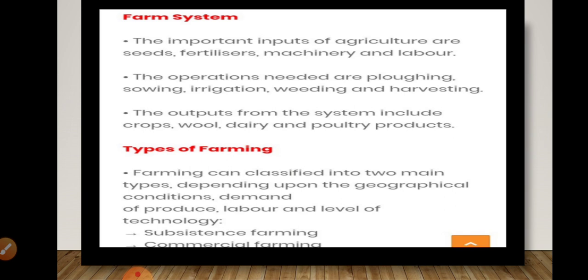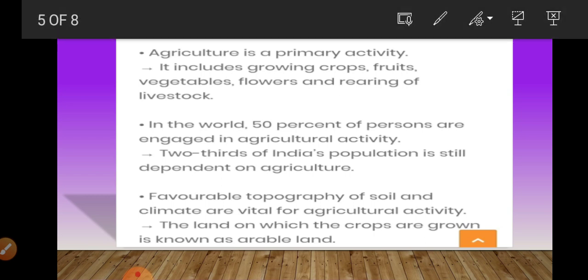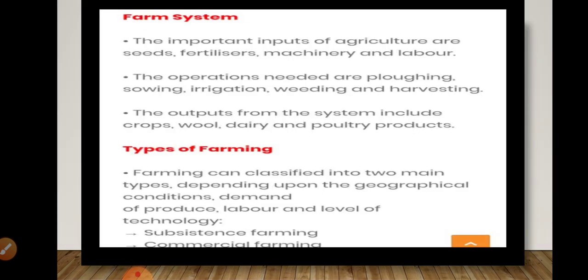So we have produced the goods, but the produced goods must have demand, or not, children? Yes, they must have it. And the level of technology, what kind of technology we are going to use. Okay, so on the basis of all these things, farming has been divided into two types. First one, that is subsistence farming, children, and commercial farming. So let us study these two terms in detail.